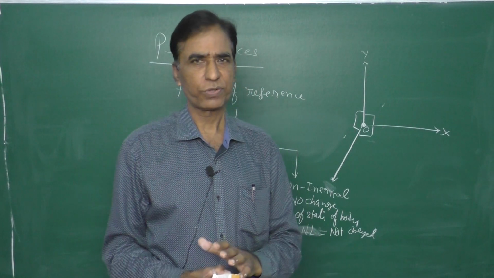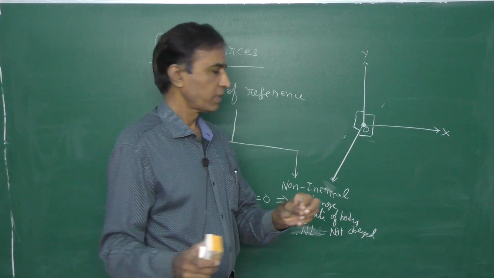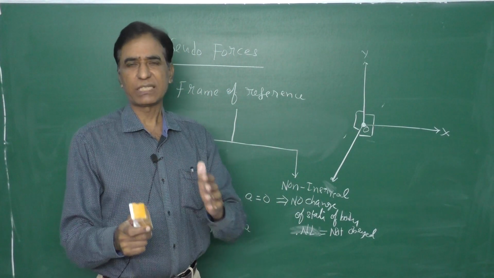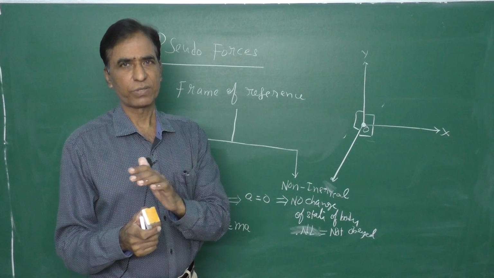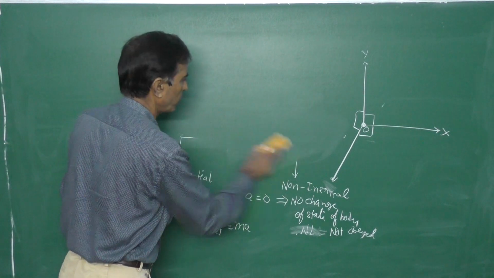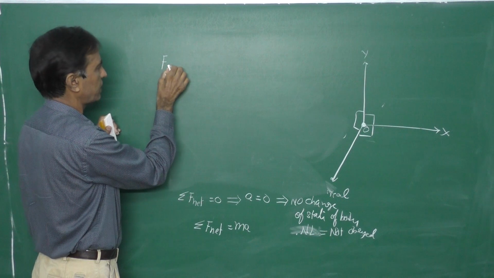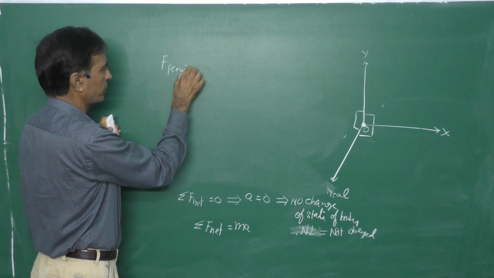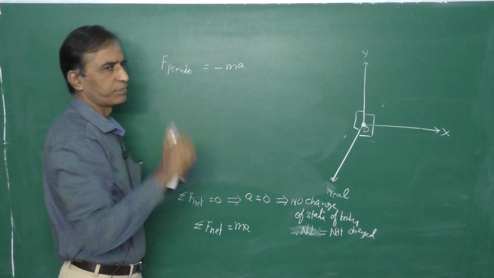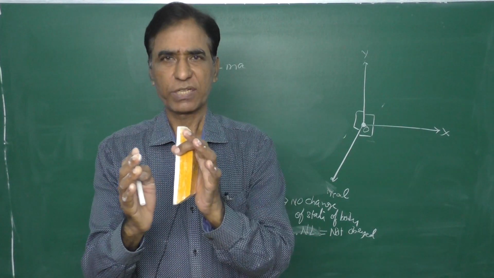So where do we have to use the pseudo force? In a non-inertial frame, when we want to apply Newton's laws. So what is the value of that pseudo force, and what is the direction of that pseudo force? Here the pseudo force, which we write as F pseudo, is equal to minus MA. So what is this value? Magnitude is equal to MA.